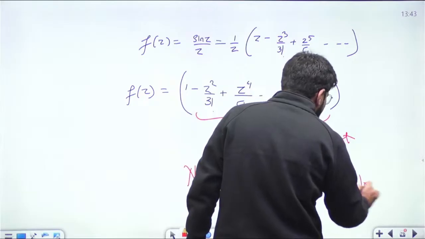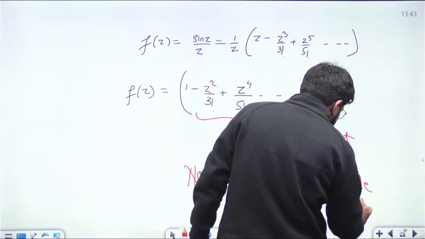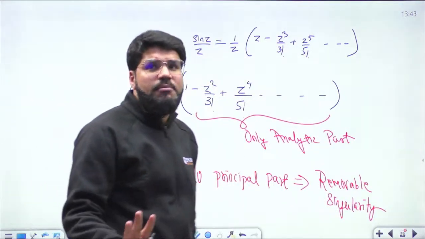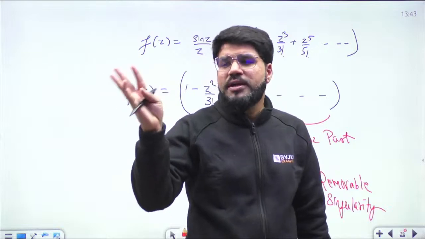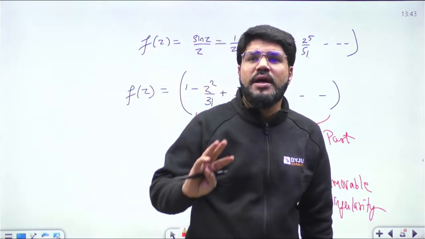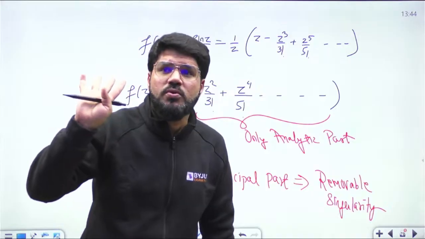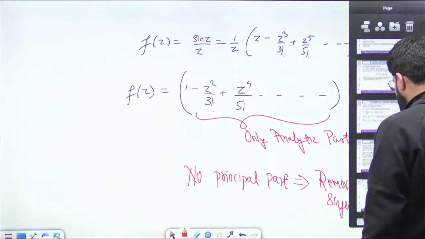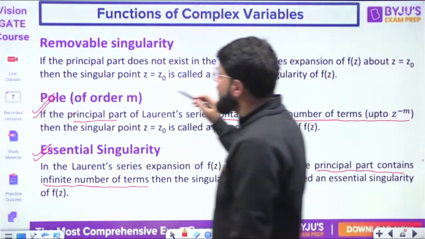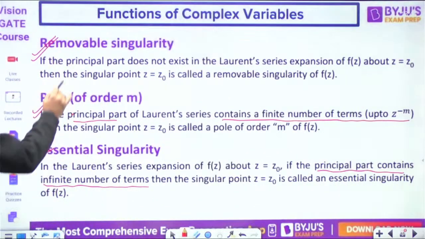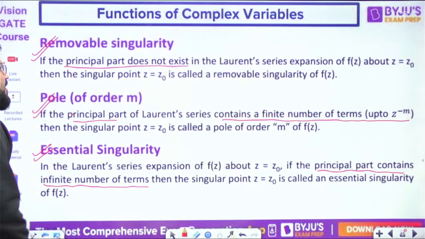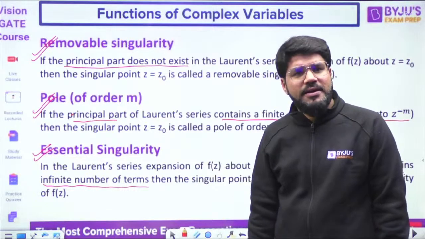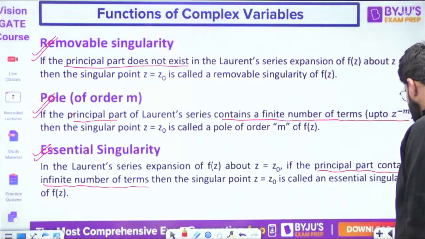It looks like a singularity, but it is actually not a singularity. This is a removable singularity. Clear? You should be aware of this. I know students are mostly confused about this. What is isolated singularity, removable singularity, essential singularity, and pole of order m? These are the 4 cases you must know. As I said, if the principal part does not exist, then the singular point is a removable singularity. Clear about this also now?